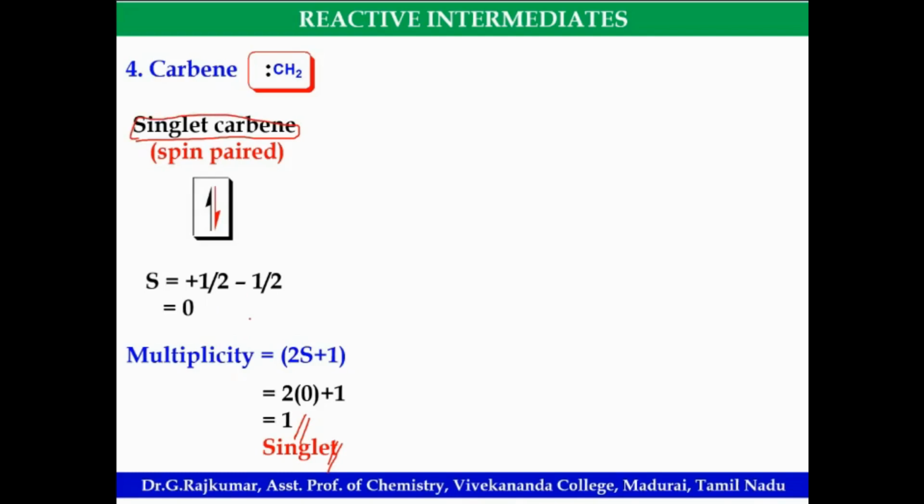How do we derive singlet? Based on their multiplicity. S is the spin value. This is plus half, this is minus half, so the spins are paired and the S value is 0. This is the multiplicity formula, 2S plus 1. Substituting, the S value is 0, 2 into 0, 0 plus 1, you get 1. That is singlet carbene.